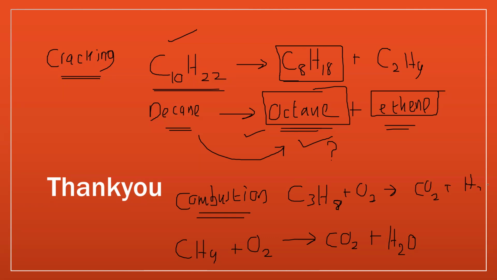But this is not balanced. So we have to balance it. There are three carbons here, so put 3 here. There are eight hydrogens here and two here, so put 4, and 4 times 2 makes 8. It will always become CO2 and H2O, but you have to balance it, and that would depend on the compound given to you in the question, the one whose combustion is being done. Clear?